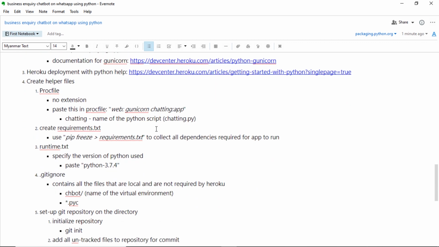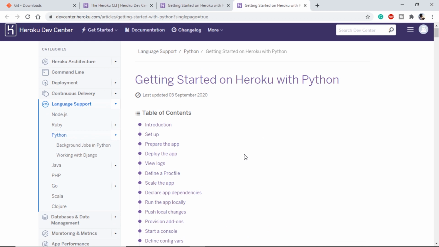But before we go into the creation of files, I just wanted to give one documentation on Heroku deployment using Python. This link is very helpful when we are starting with Python and Heroku. If we look at it, it is giving us all the information that is required to deploy our Python program on Heroku. In case of any confusions or doubts, we can refer to this. Moving on to our file creation.